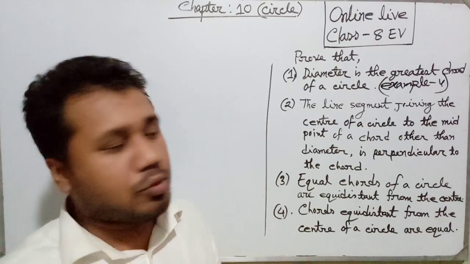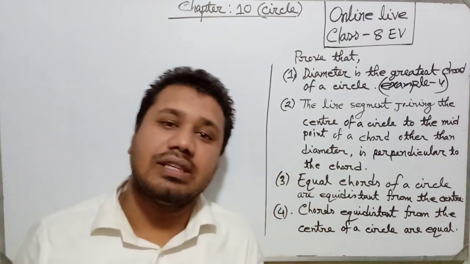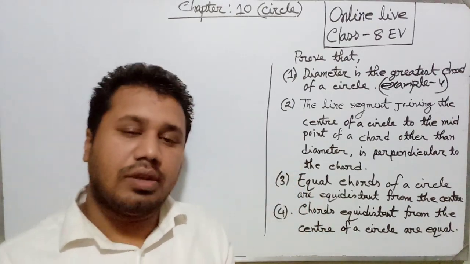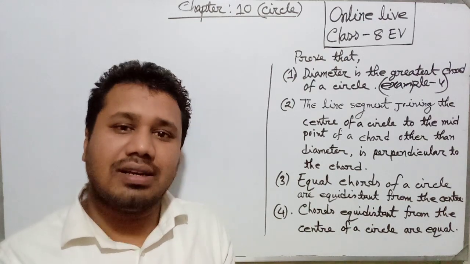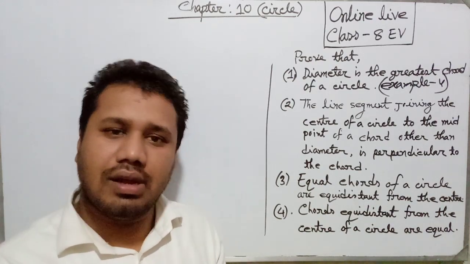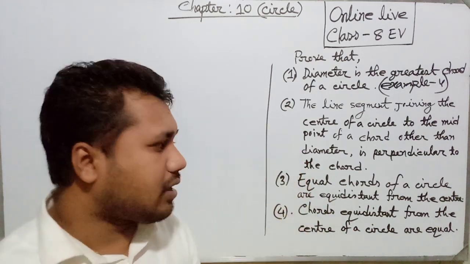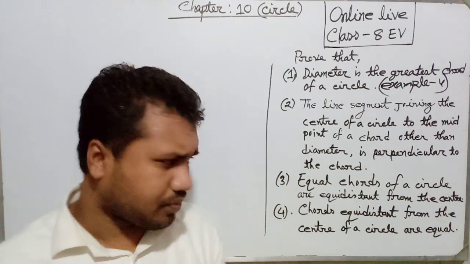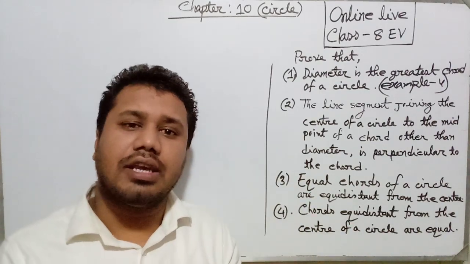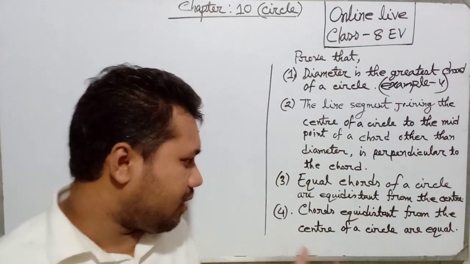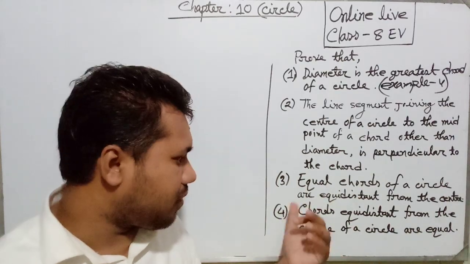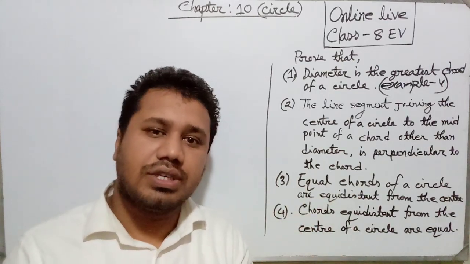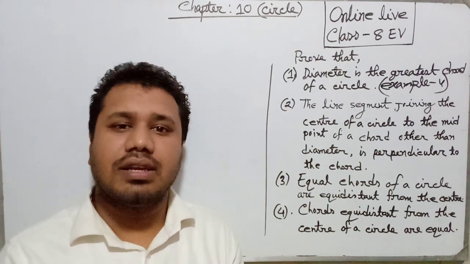Number 2, we have to prove that the line segment joining the center with the midpoint of a chord other than diameter is perpendicular to the chord. And 3rd number, equal chords of a circle are equidistant from the center. And 4th number, this is the converse theorem of 3: chords equidistant from the center are equal.